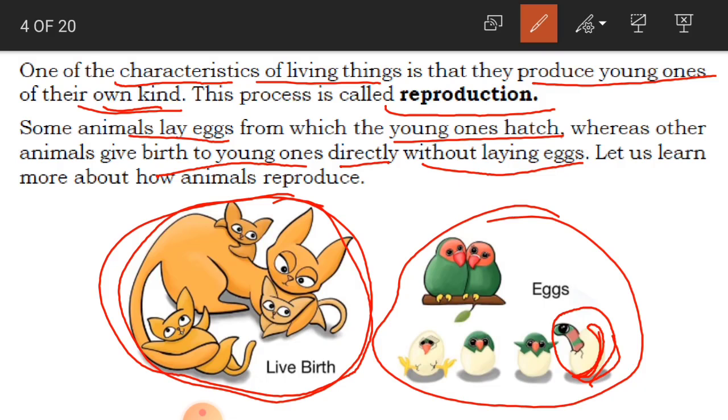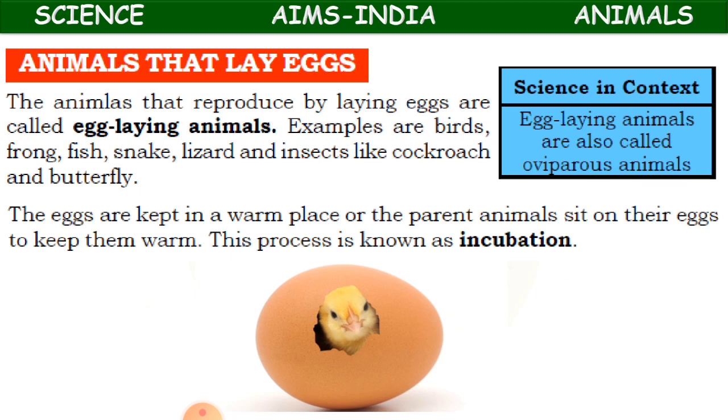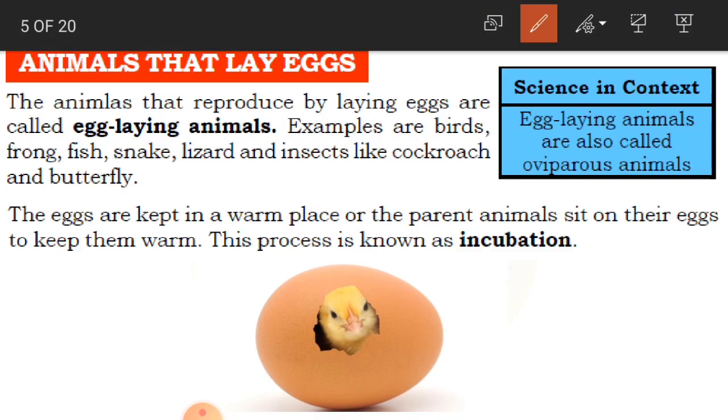Clear, children? So let us learn more about how animals reproduce. We have learned that there are two types of reproduction: through eggs and by giving birth.